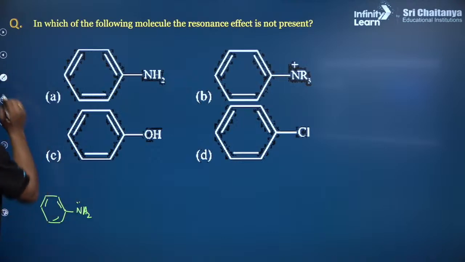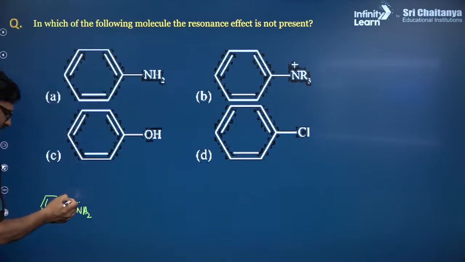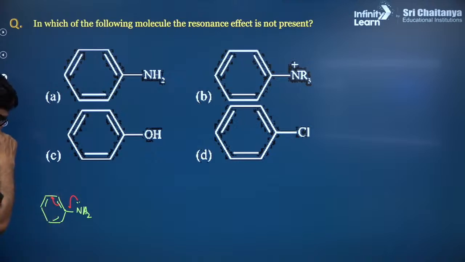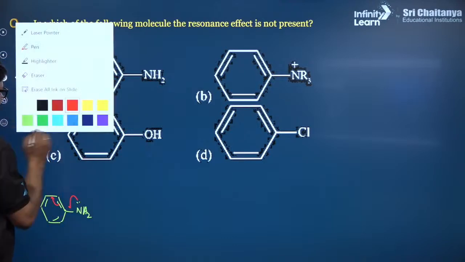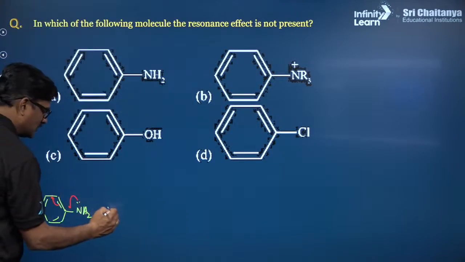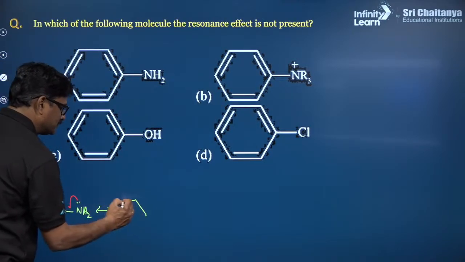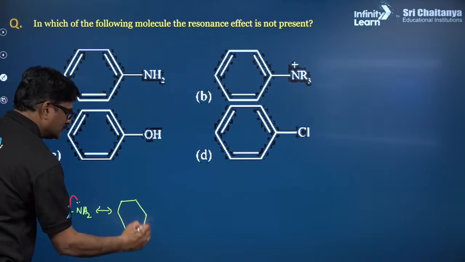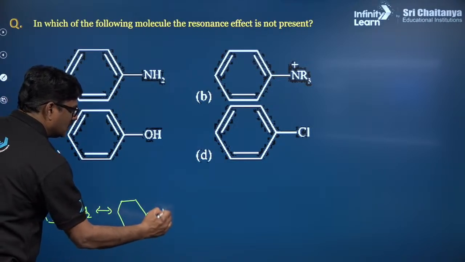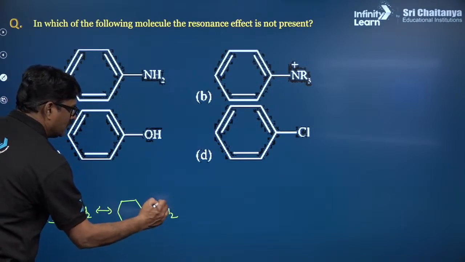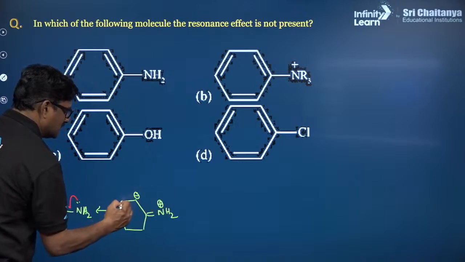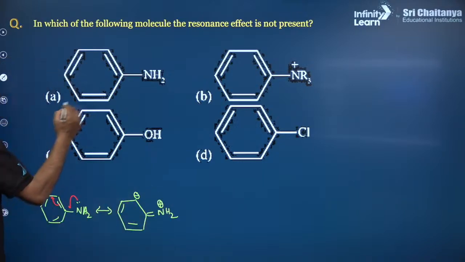NH2. Now, you just want to give this electron, positive resonance effect, right? So, what will happen here? It is going to be double bond NH2 plus and a minus. Okay, this is possible.